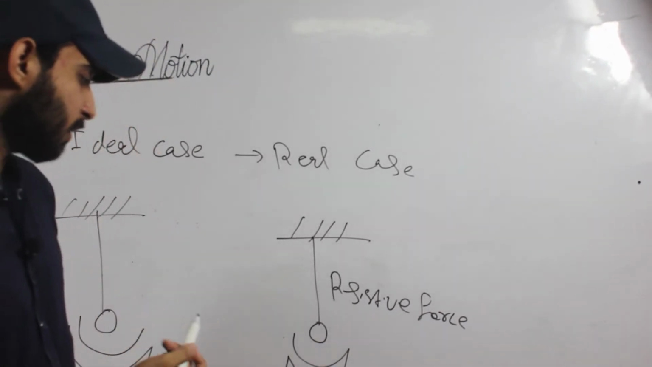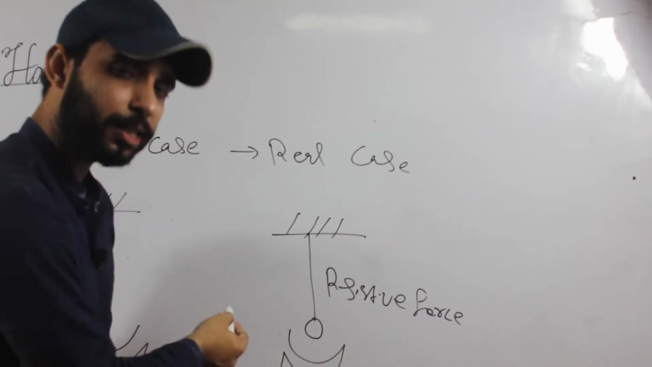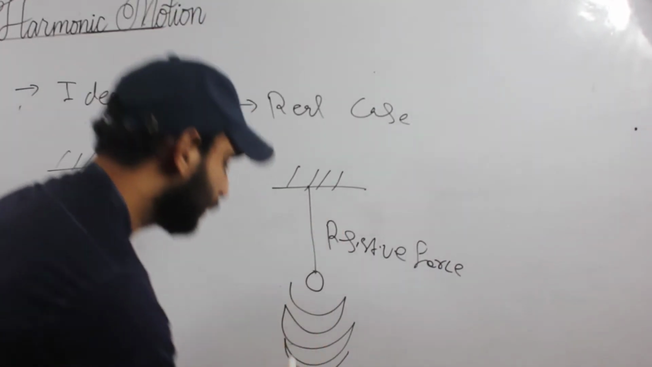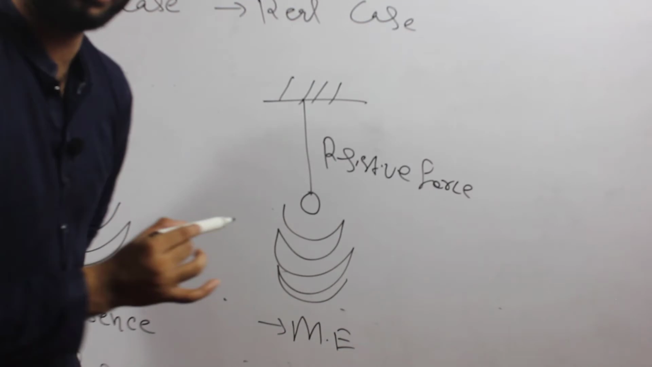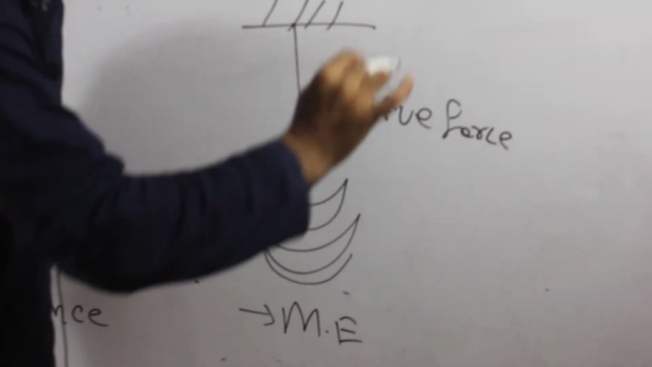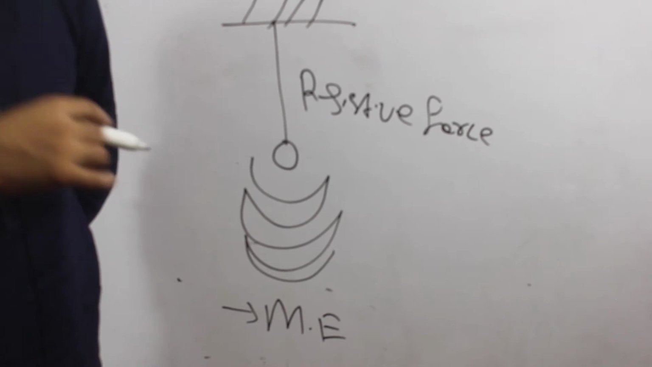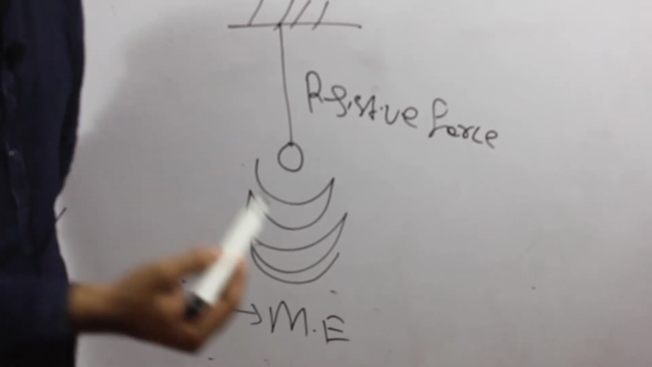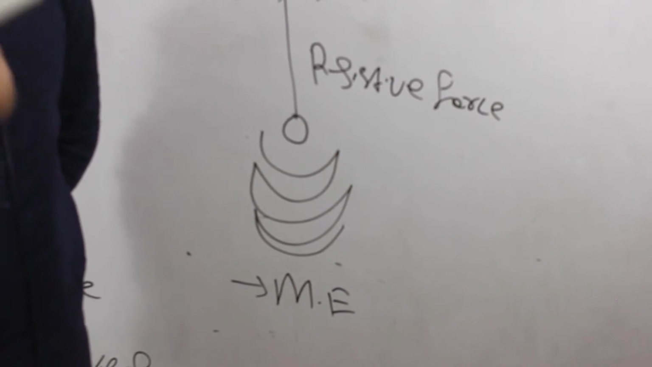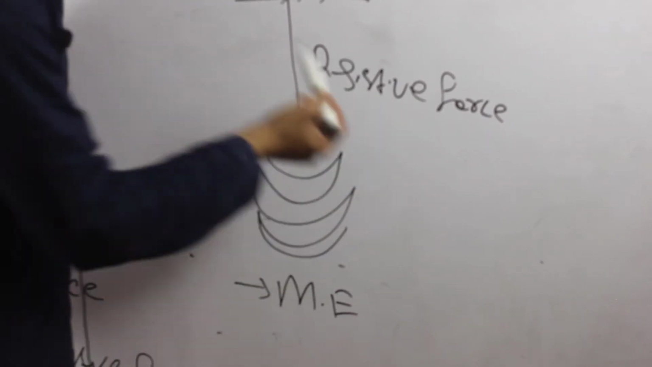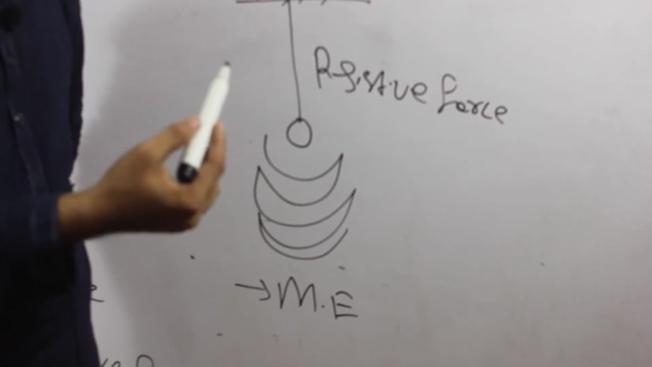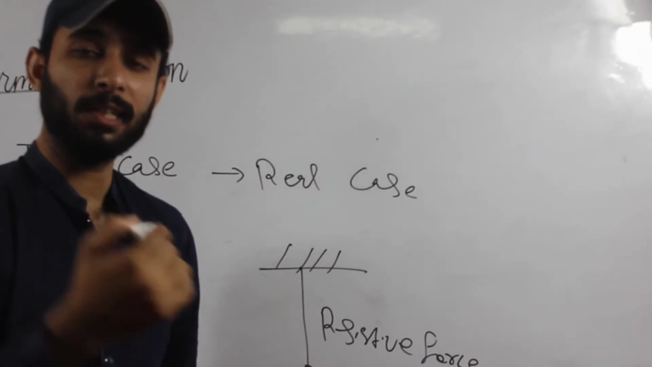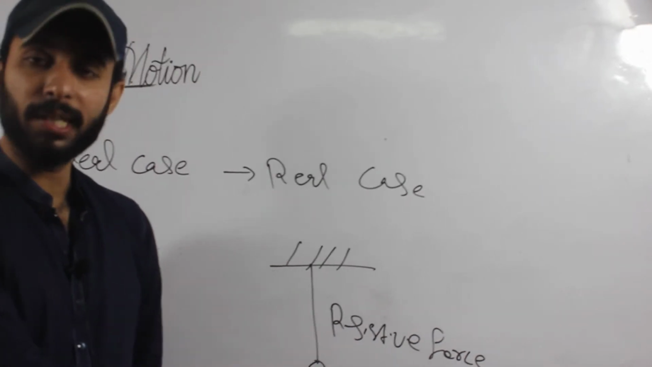Student, whenever a body oscillates, energy is produced due to the oscillation of the body, and that energy is mechanical energy. Again I repeat, due to the motion or oscillation of a body, energy is produced, and that energy is mechanical energy. But due to the presence of a resistive force, this mechanical energy is gradually reduced. Whenever this mechanical energy is completely converted into another form of energy, the body will stop.